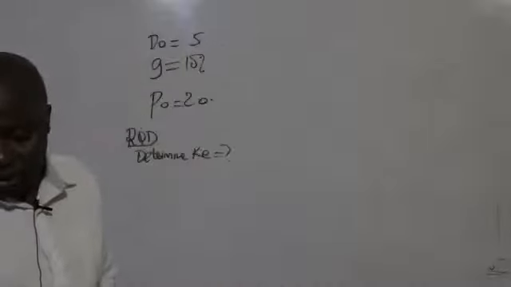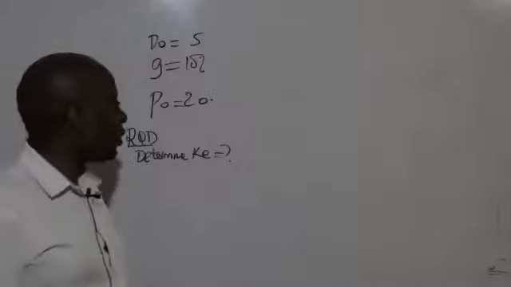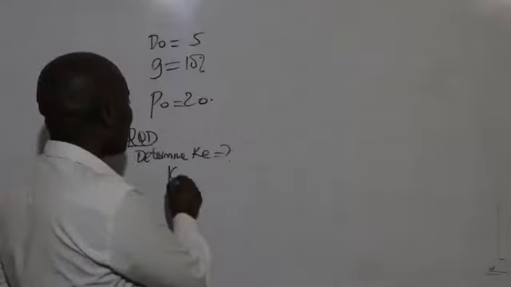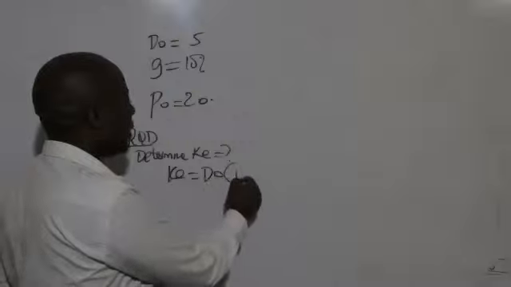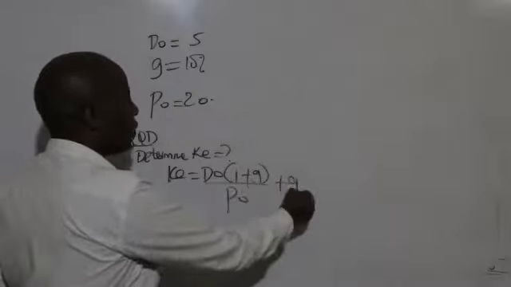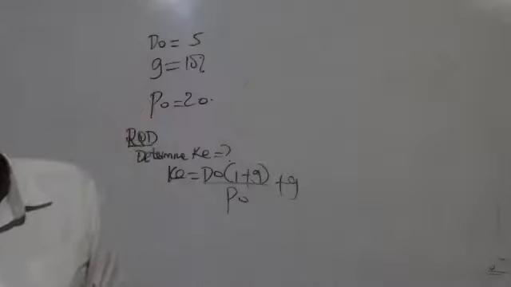How do we get cost of equity? It will be quite an easy thing to get. I'll take D0 into 1 plus g, all over P0 plus g.